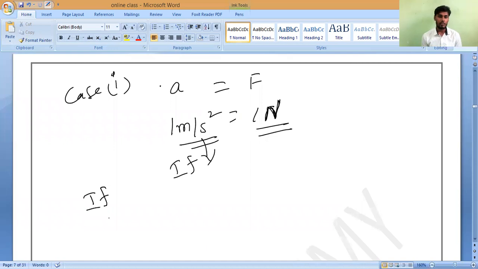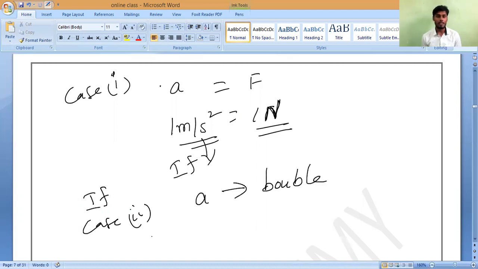In case two, if acceleration A becomes double, means 1 will become 2 meter per second square. Then what about the force? Force also will become what?